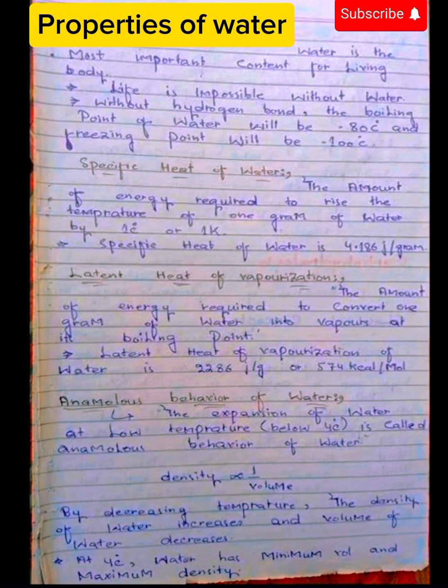Importance of water. The chemical formula of water is H2O, while its chemical name is dihydrogen monoxide. Two hydrogen atoms are combined or attached to one oxygen atom, so the chemical formula is H2O and its chemical name is dihydrogen monoxide. Water is simply known as the name of life.